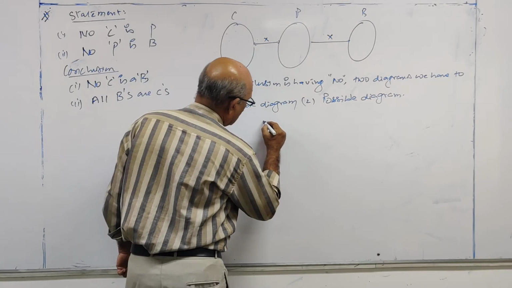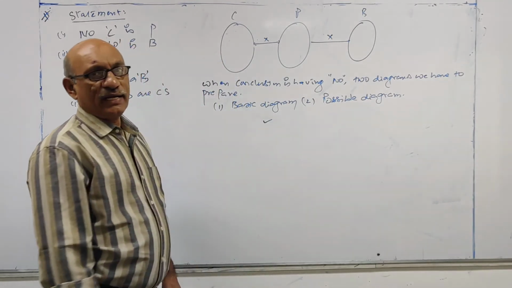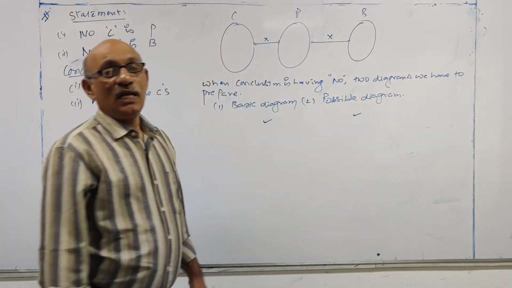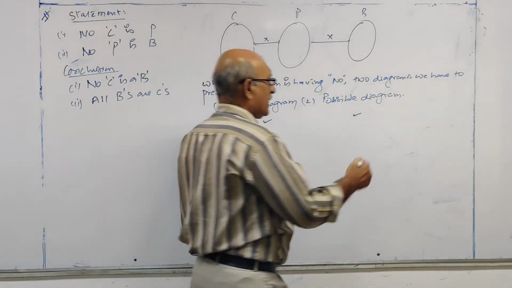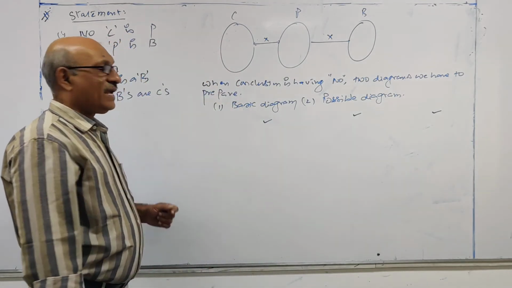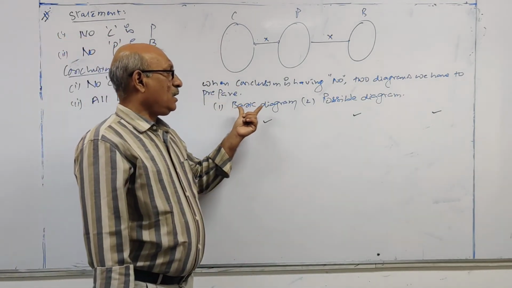Now, if the given conclusion is true in the basic diagram and it is also true in the possible diagram, then only the conclusion is true. Again, I am repeating this point.